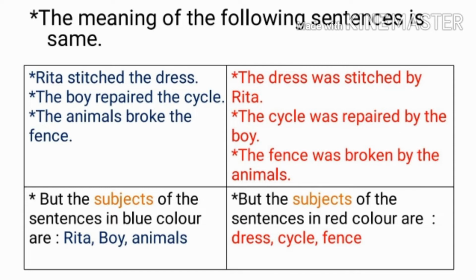What is the difference? Rita stitched the dress. Here the subject is Rita. The boy repaired the cycle. Subject is boy. The animals broke the fence. Now our subject is animals. But in the sentences written in red color, the subject is changed. The dress was stitched by Rita. Here our subject is dress. The cycle was repaired by the boy. Now here our subject is cycle. The fence was broken by the animals and our subject is fence.